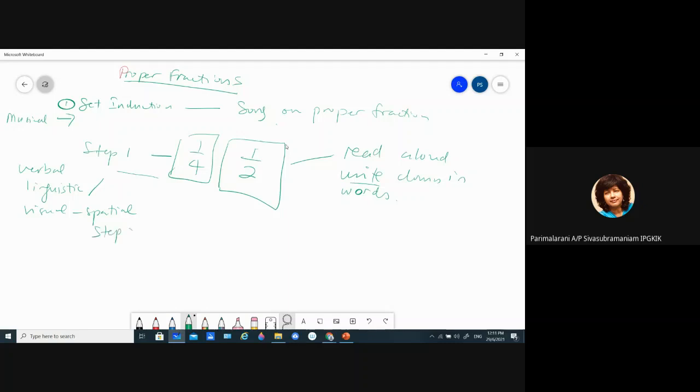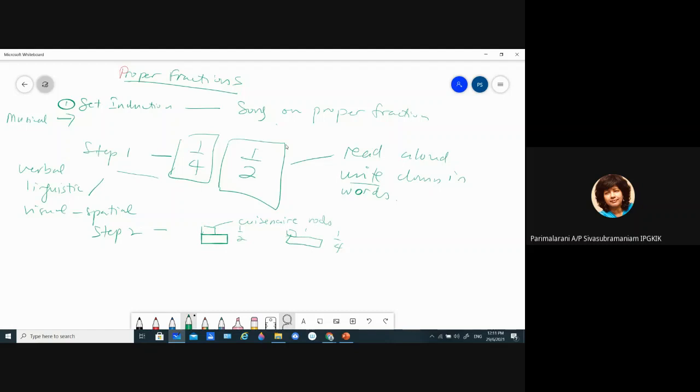Okay, and then step two, I want them to build some models of these fractions using Cuisenaire rods. They will use 1 unit and 2 units here. These are Cuisenaire rods. This is to show 1/2 or to show 1/4. Cuisenaire rods are 3D rods, manipulatives, concrete manipulatives.